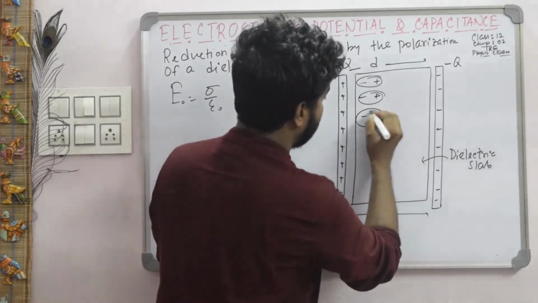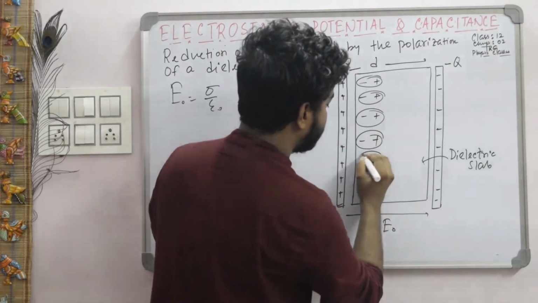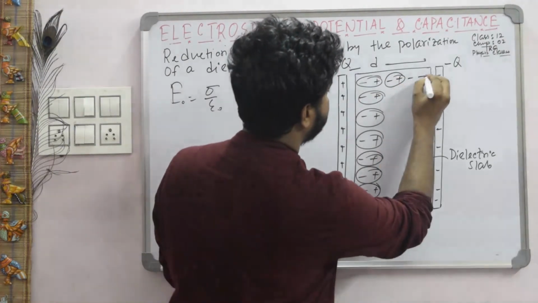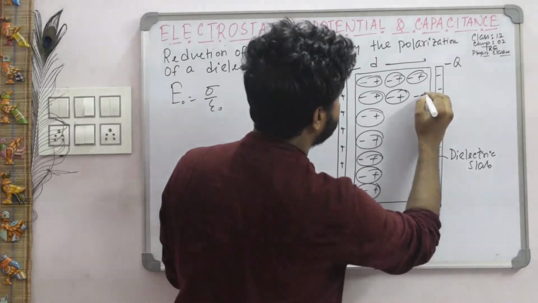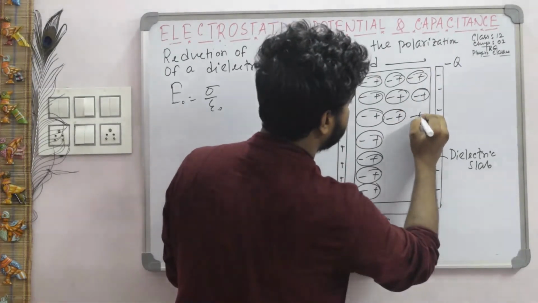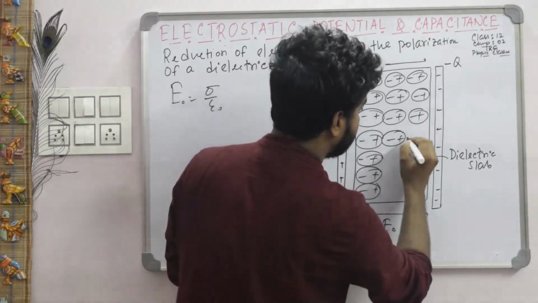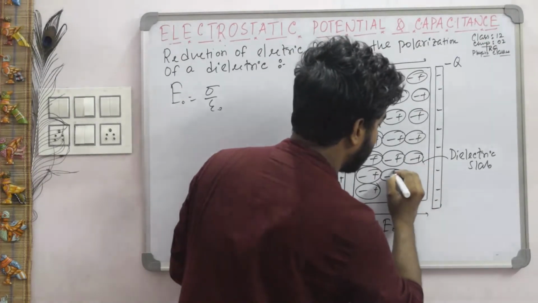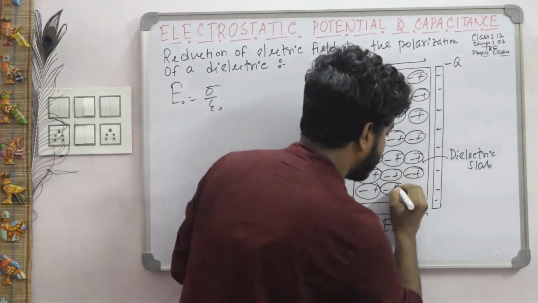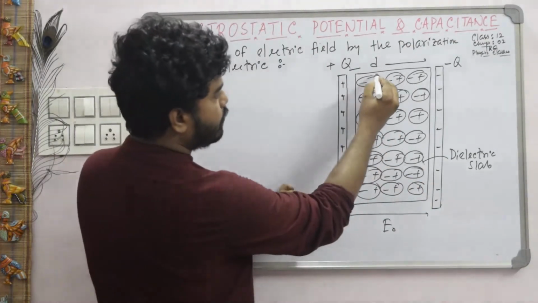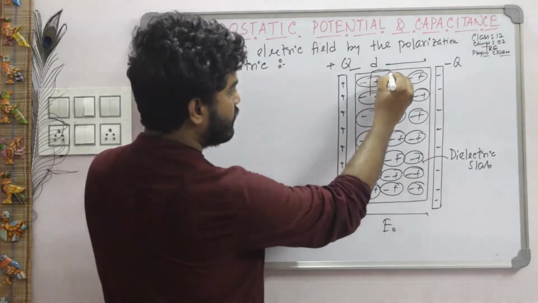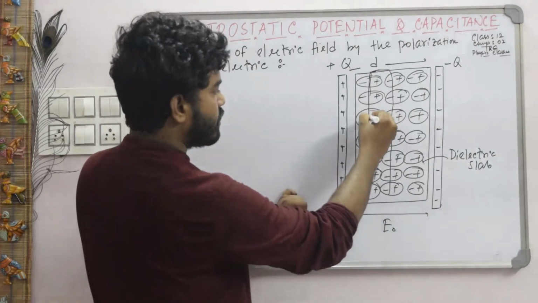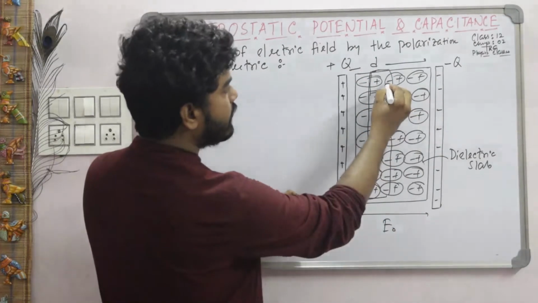They align themselves this way: negative charges on the left side and positive charges on the right side. Now, what happens when they align themselves this way? This positive charge exactly cancels this amount of negative charge. The positive charge of the first column exactly cancels the negative charge of the second column.